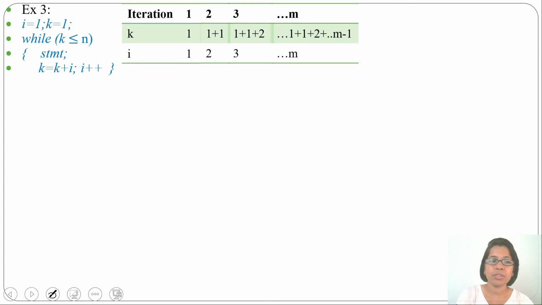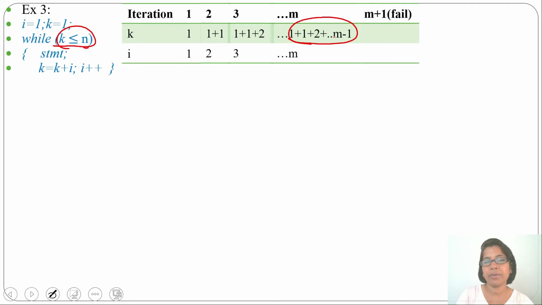At the m plus 1 iteration it will check: is k less than or equal to n? If it is greater than n, then it will fail. So at the m plus 1 iteration it will check whether the k value, meaning the previous k value, is less than or equal to n. So just consider this value is greater than n, that's why it will fail.